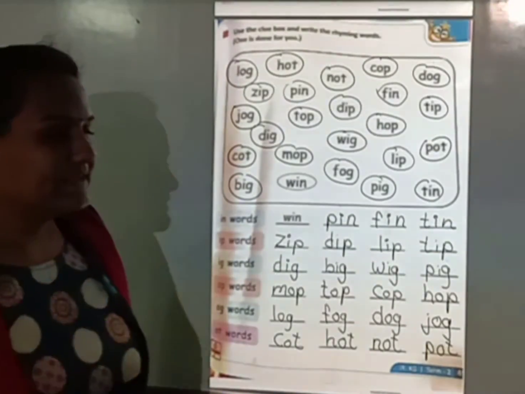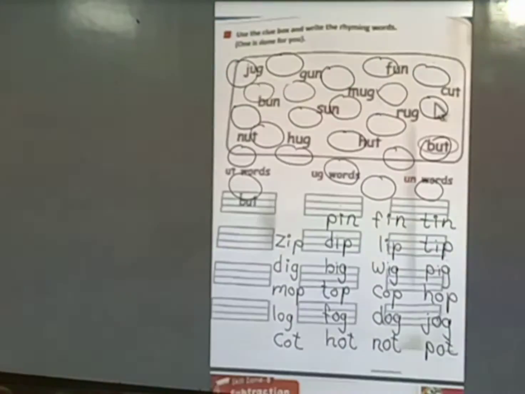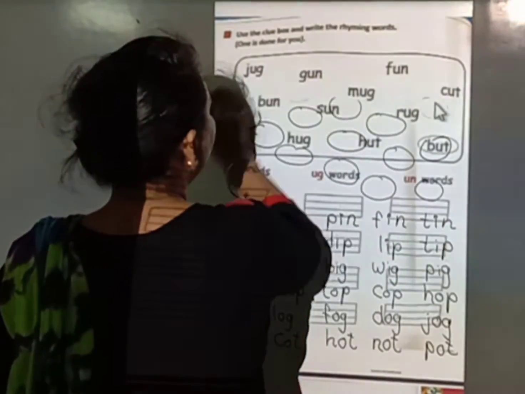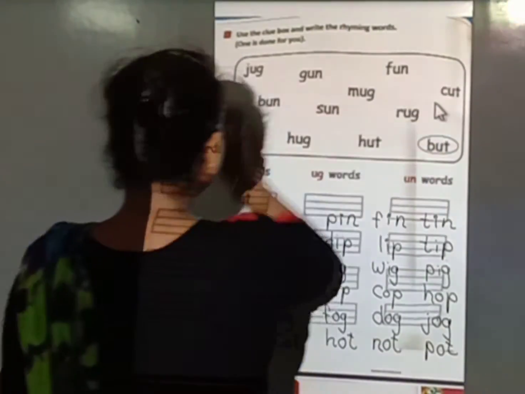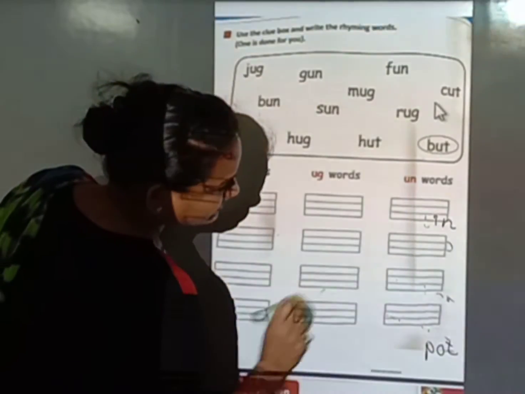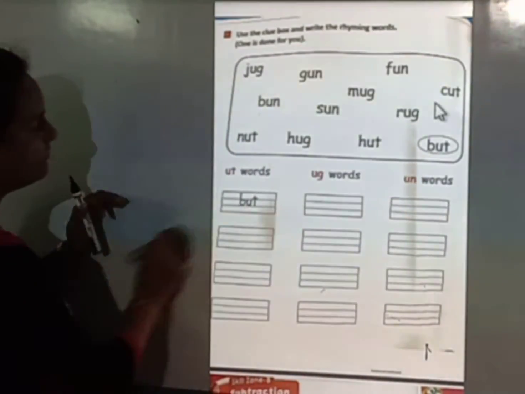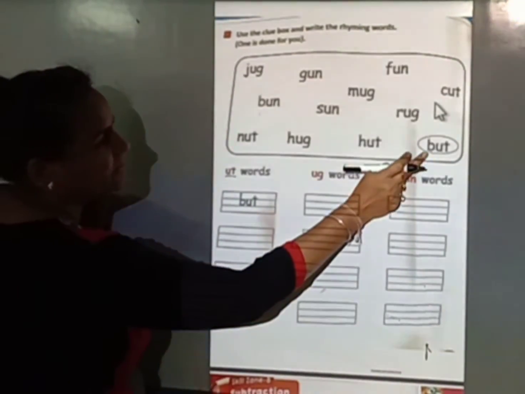You do this exercise in your textbook. Page number 45. Now, I will teach one more exercise. So, open your next page. Page number 46. Use the clue box and write the rhyming words. Here U and T are given. We find UT words.